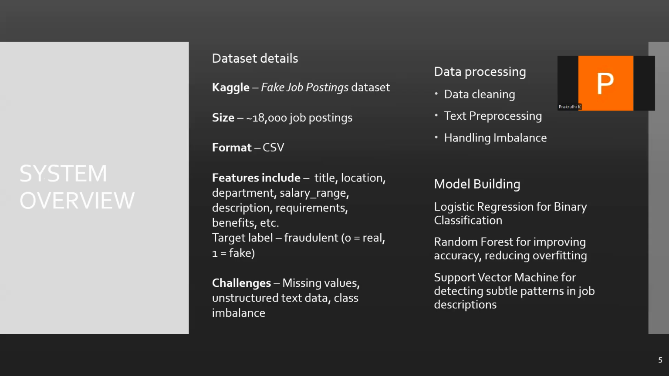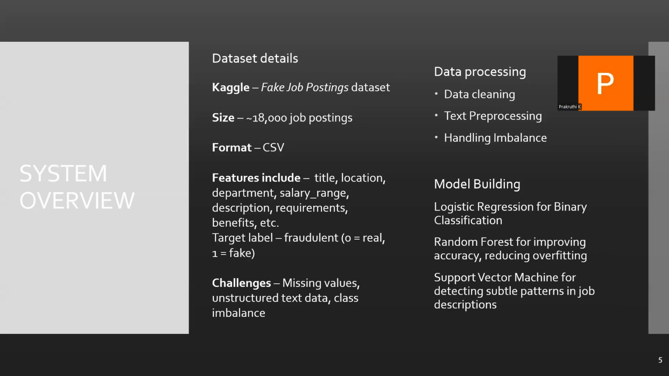So we are using a Kaggle data set which has around 18,000 job postings, and the features included are title, location, department, salary range, description, requirements. And the challenge, as I mentioned before, is the unbalanced data set.